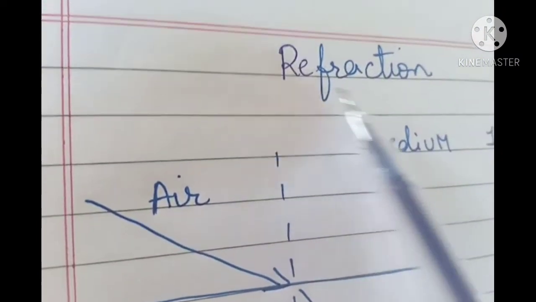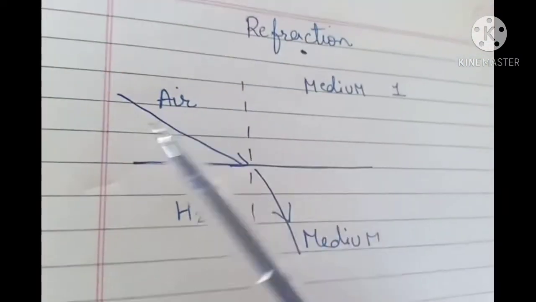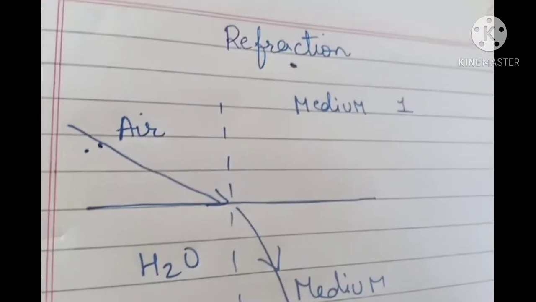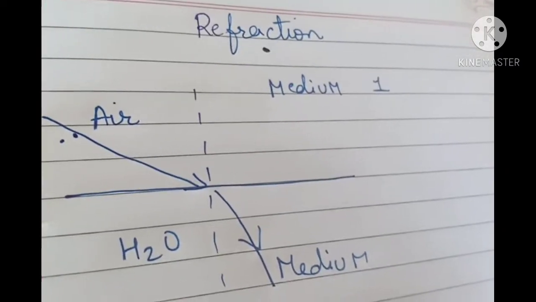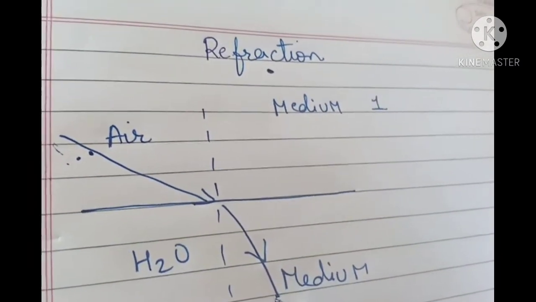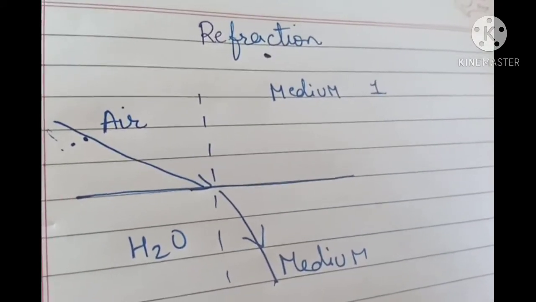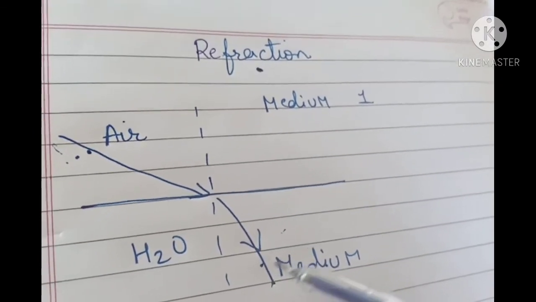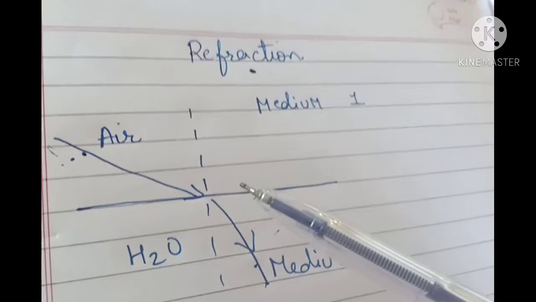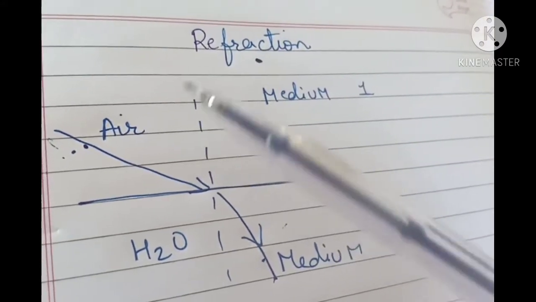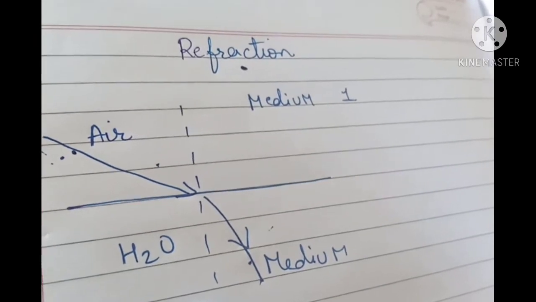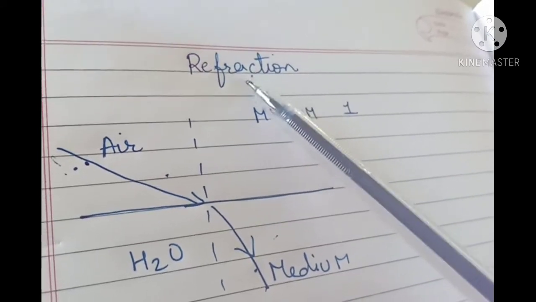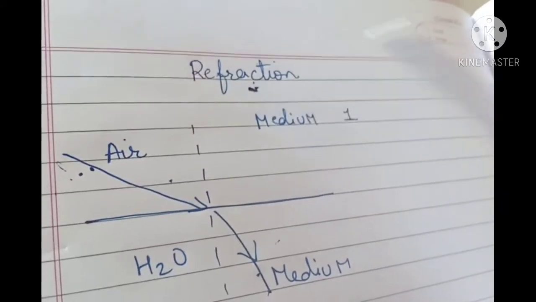We will study about refraction. When the light is traveling from one medium to another medium, that is from air to water, the path of the light changes. As you can see, the arrow I have made, the path of the light changes. The reason for the change in the path of light is the speed of light. The speed of light varies according to the medium. Here a gaseous medium was there, here a liquid medium was there. So the speed of the light varies, so there is bending of light, and this phenomenon is called refraction.